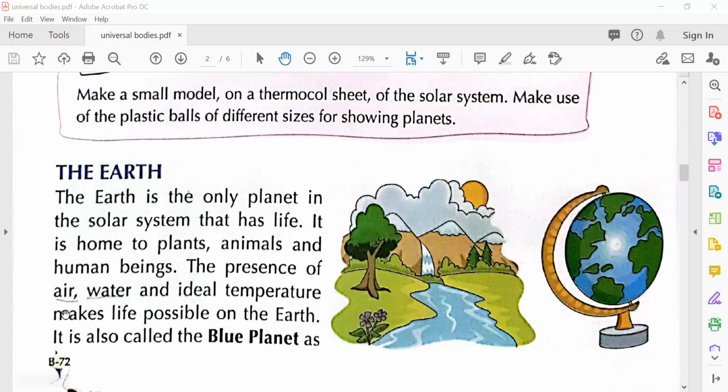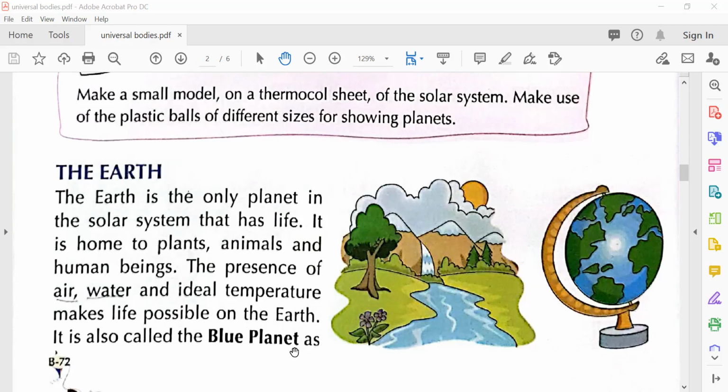The presence of air, water, and ideal temperature makes life possible on the earth. So why is life only on the earth? Because the air of the earth, the water of the earth, and the temperature of the earth is such that life is possible in it. It is the only planet which has air, water, and ideal temperature. That is why life is possible on the earth.